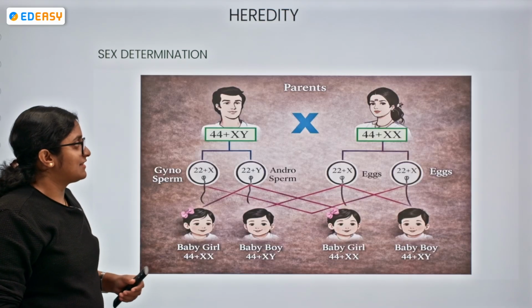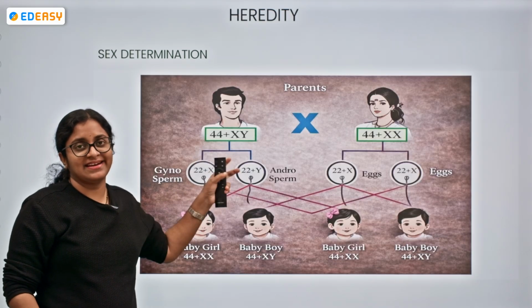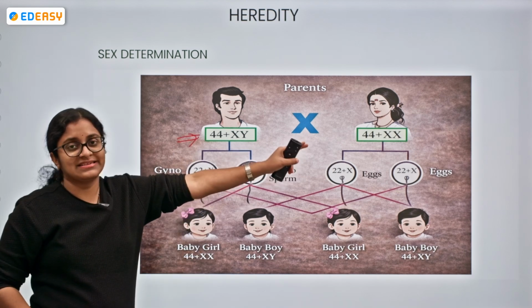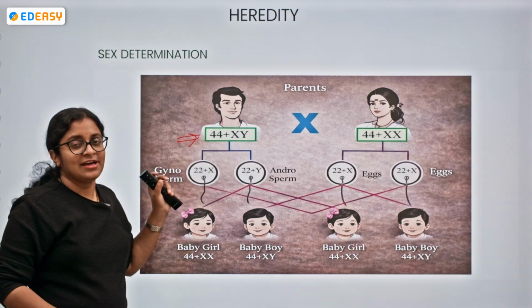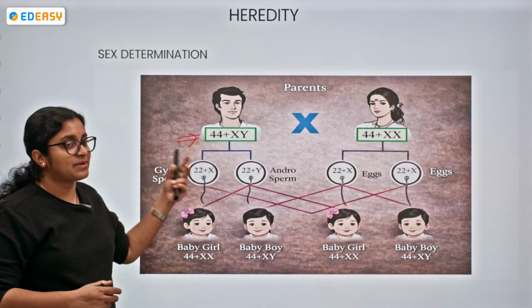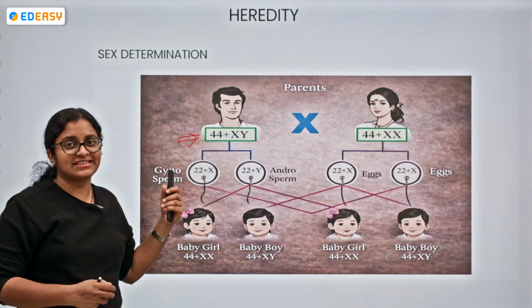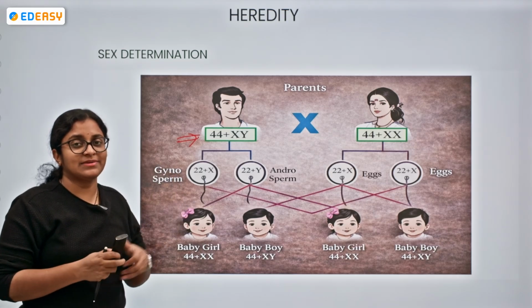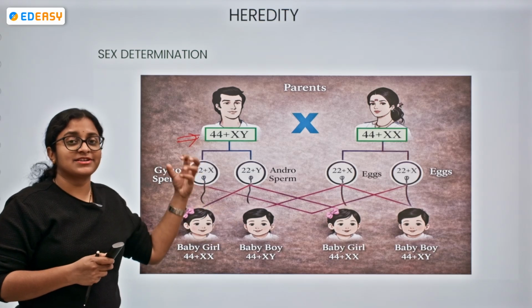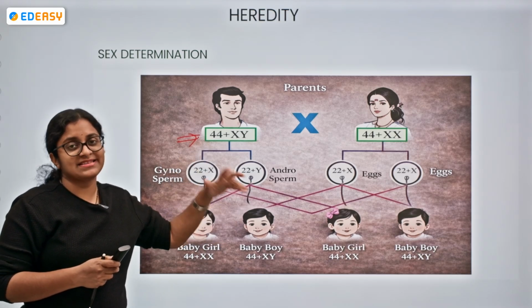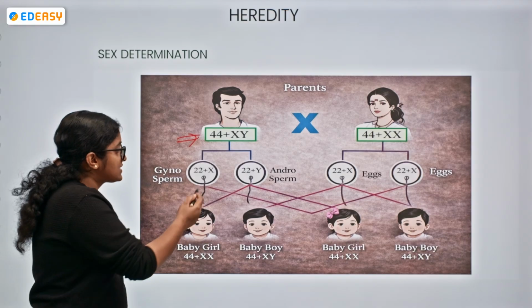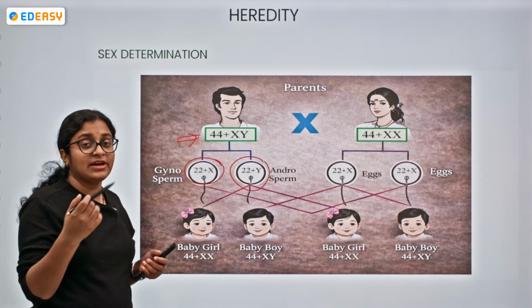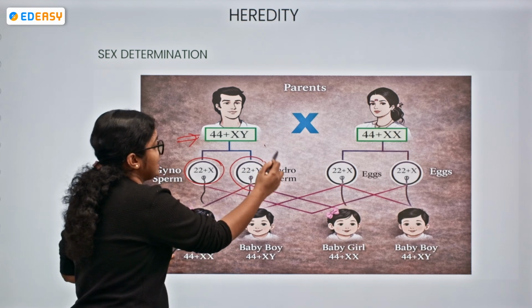Let me tell this once again for you. These are the parental chromosomal combinations: 44 plus XY and 44 plus XX, male and female. Now, the sperm production. During sperm production, we see one with X and one with Y, because the chromosome number is reduced, right? During the formation of gametes, the diploid set becomes haploid. Now we see the 22 plus X and 22 plus Y condition. For our reference, we can take it as X and Y.